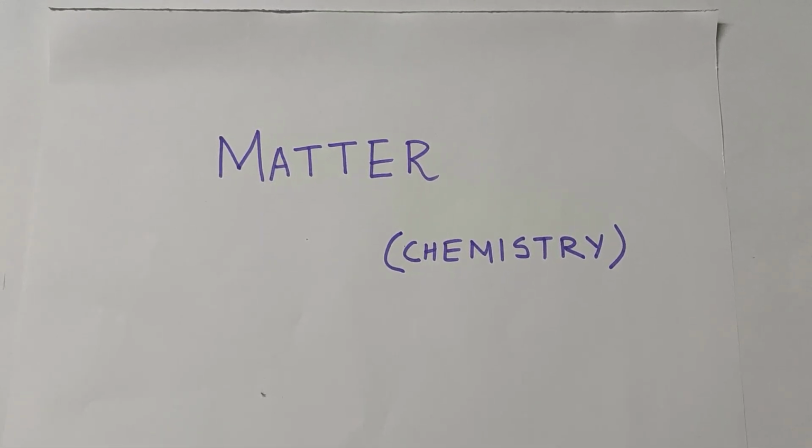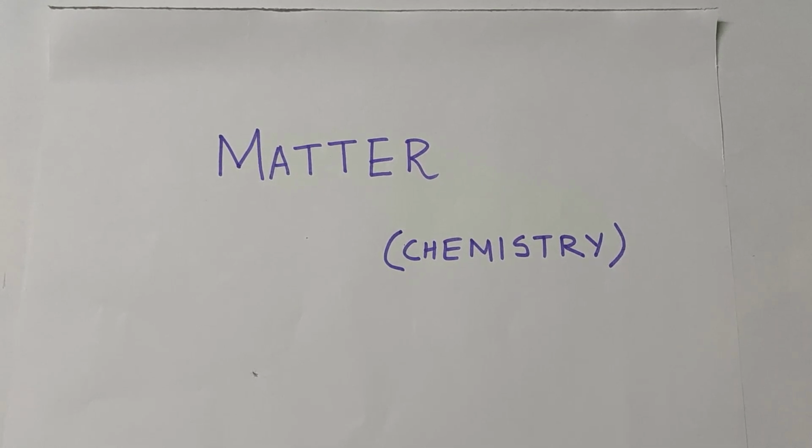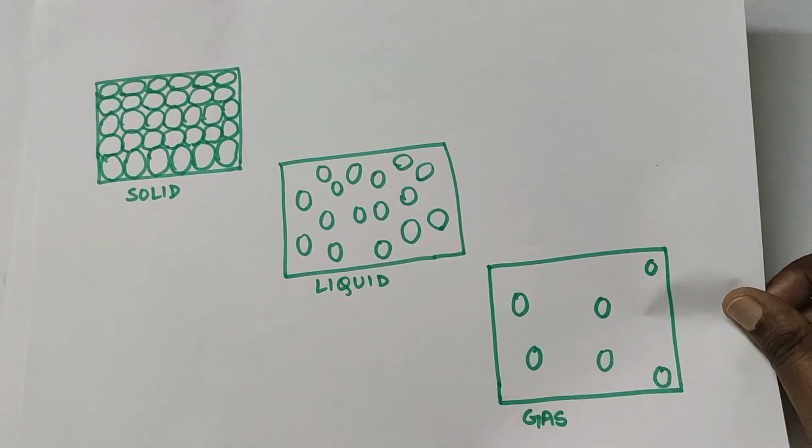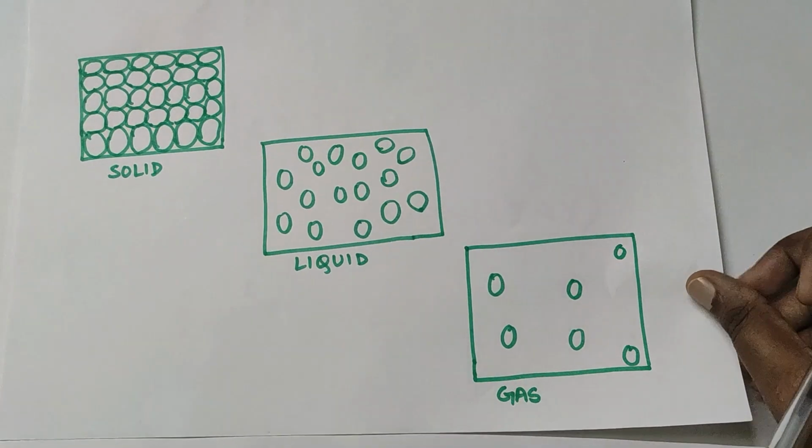Hello friends, today I am going to discuss the first chapter in chemistry according to the ICSE syllabus, that is matter. You all know matter is something which occupies space and has mass, and it exists in three states as you can see in the diagram: solid, liquid and gas.